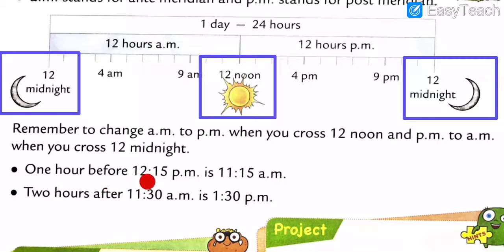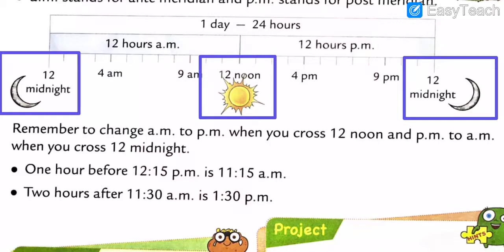So 1 hour before 12:15 p.m. What, my dear students? 1 hour. See, the time is what? 12:15. 1 hour before 12:15 p.m. is 11:15 a.m. See, what is the difference between both times?